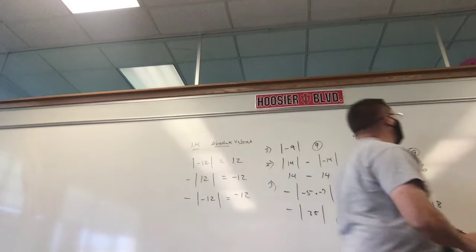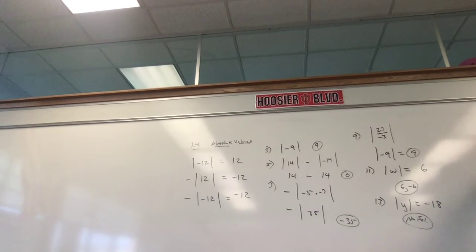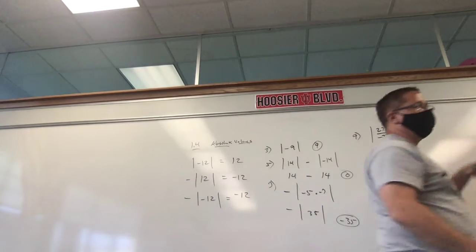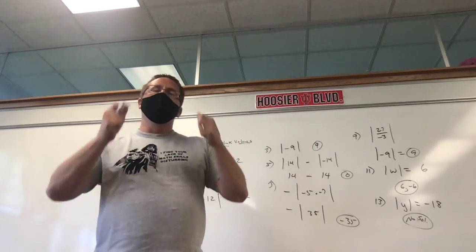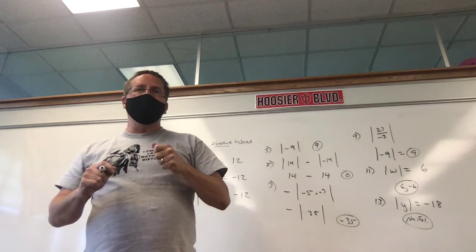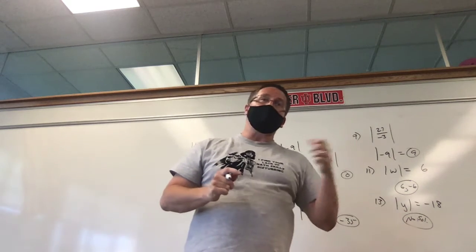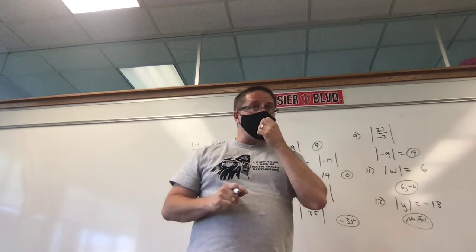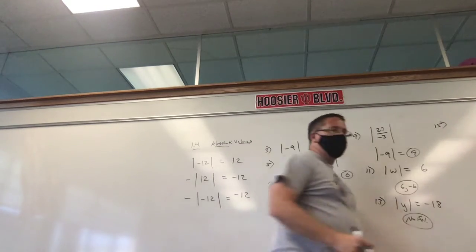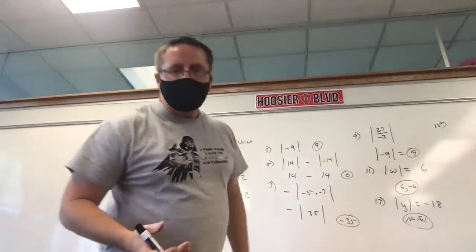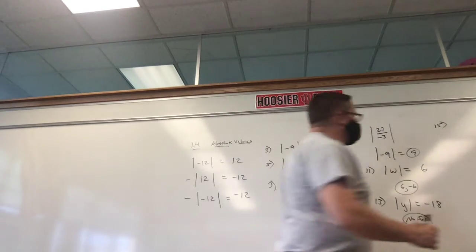This is where they start getting a little bit tougher, but as long as you understood what we just did up here a minute ago, and I'm not going to even write the problem down until you guys say it, okay? What can be inside the absolute value? Whatever's outside it or its opposite. So, keep that in mind. What's in the absolute value can be what's outside it or its opposite. So we have m plus 3 is 7.